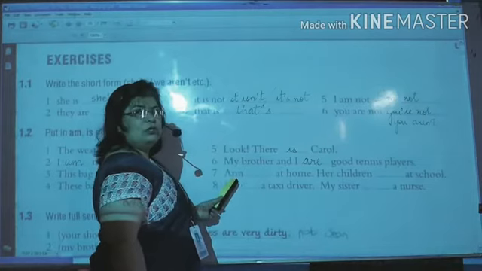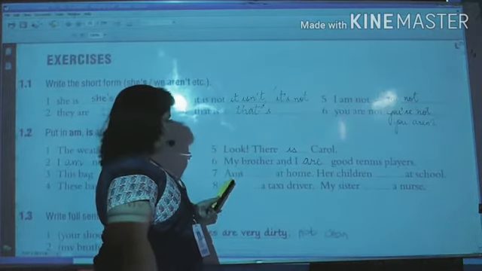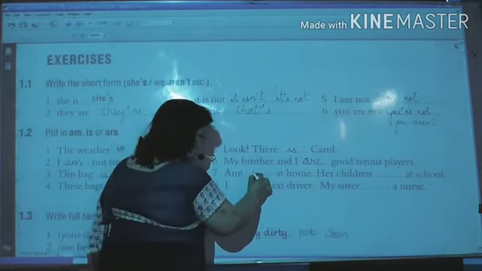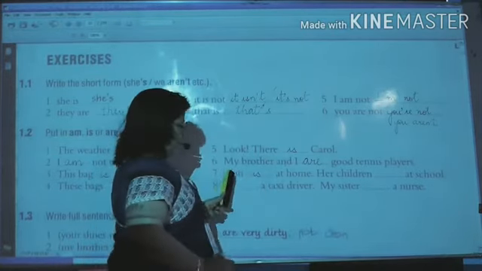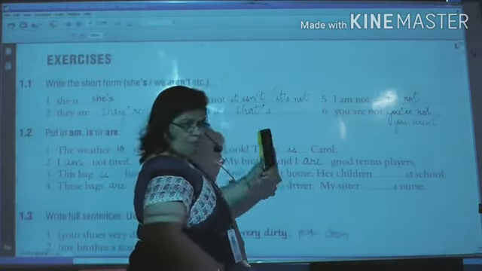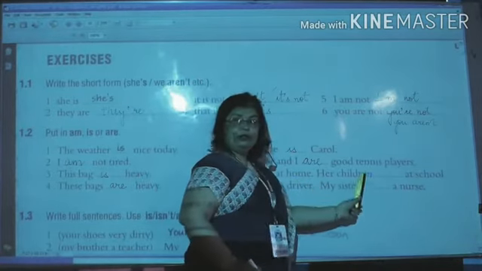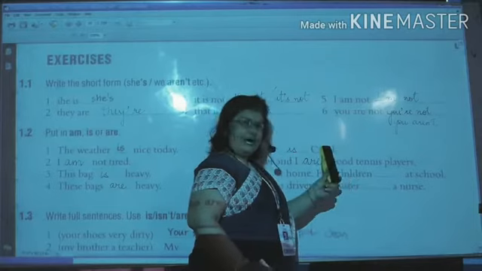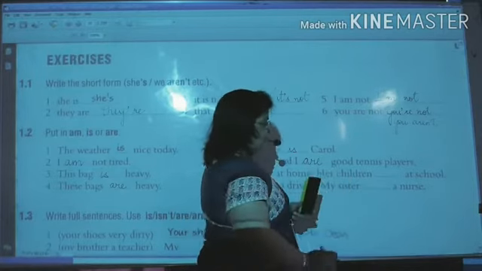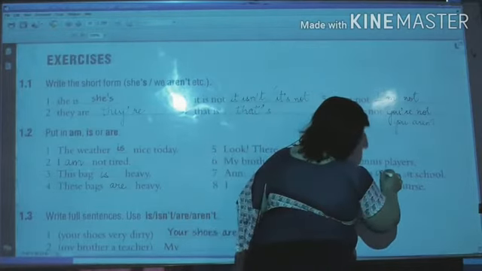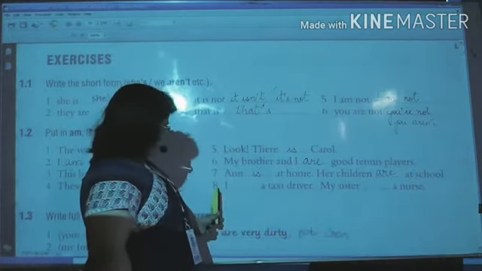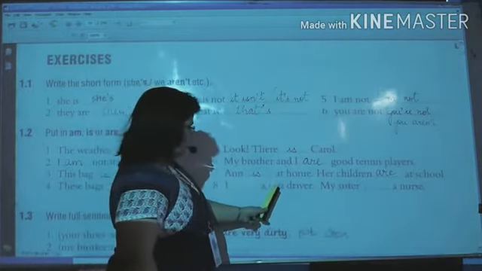Seventh, Anne. Anne is also a name of a person. Anne dash at home. So Anne is singular, so we'll put is. Anne is at home. Her children. Now children is a plural word. The singular form of children is child. So her children are at school.